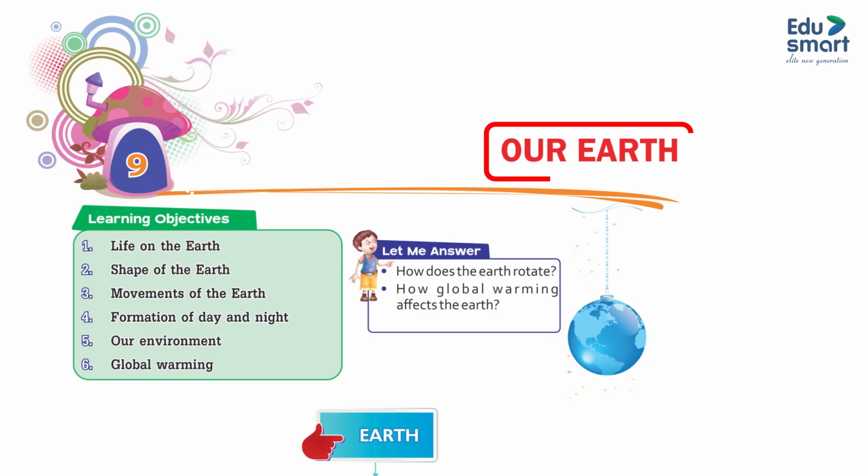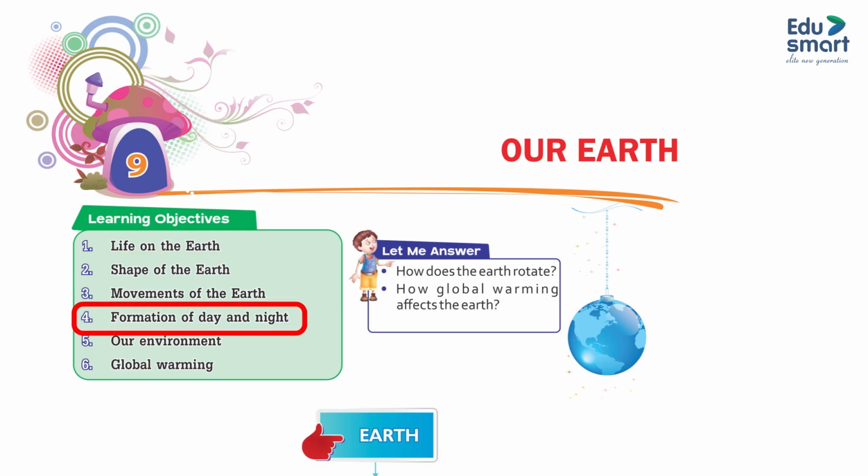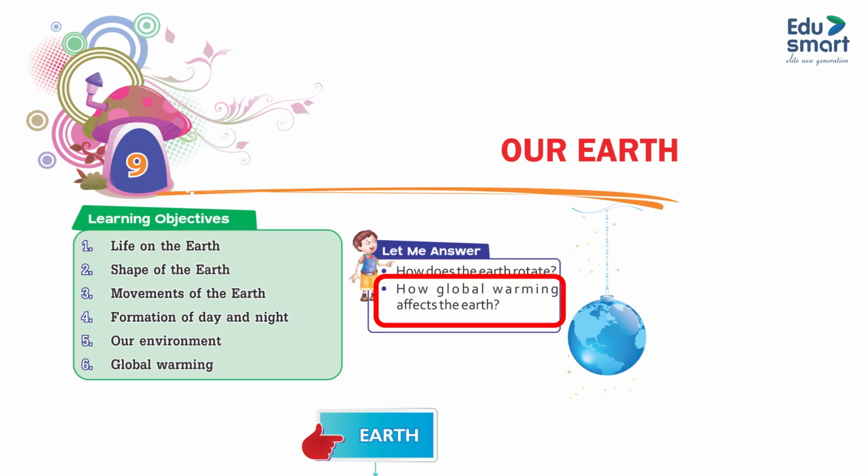Chapter 9, Our Earth. Learning objectives: 1. Life on Earth. 2. Shape of the Earth. 3. Movement of the Earth. 4. Formation of day and night. 5. Environment. 6. Global warming. Let me answer: How does the Earth rotate? How does global warming affect the Earth?